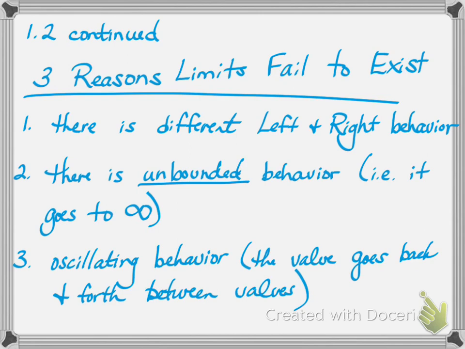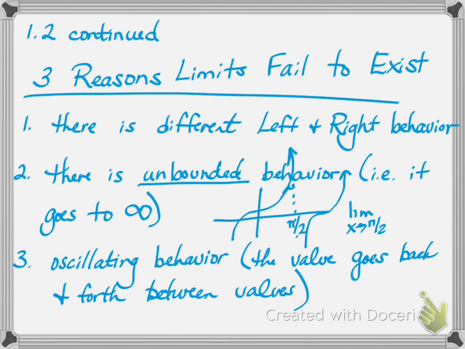The second reason would be an unbounded behavior. So you're looking at a function, and maybe it's a tangent line. You've got an asymptote right here, and you want the limit as x approaches pi over 2. Well, it's going up to infinity. And then remember, tangent picks up like this.